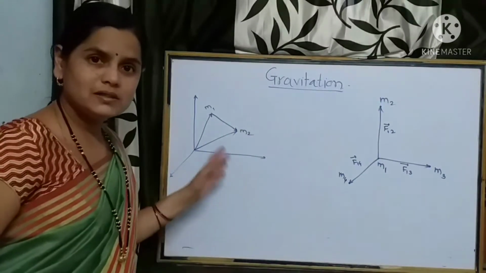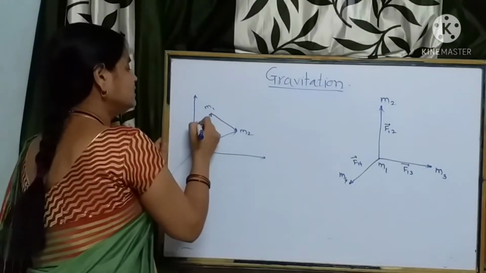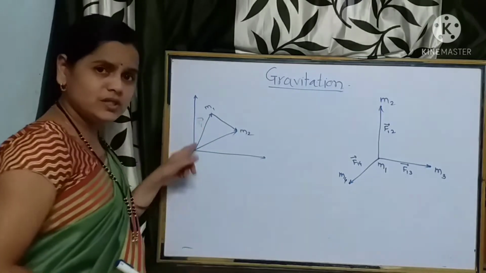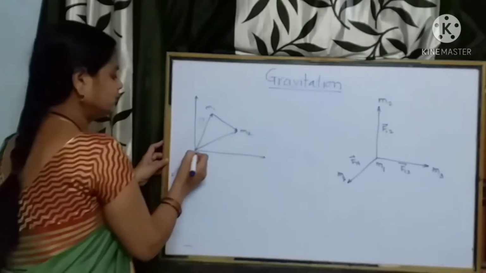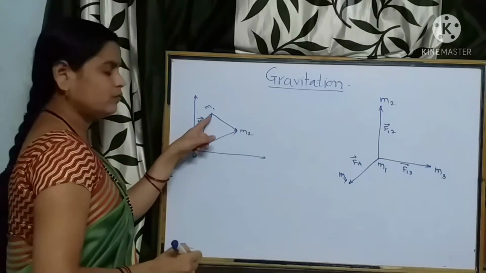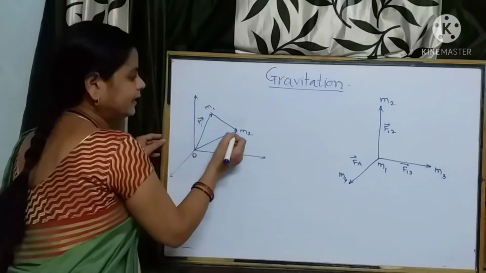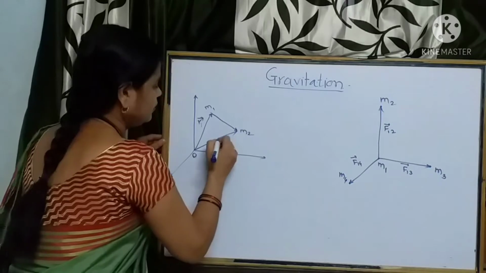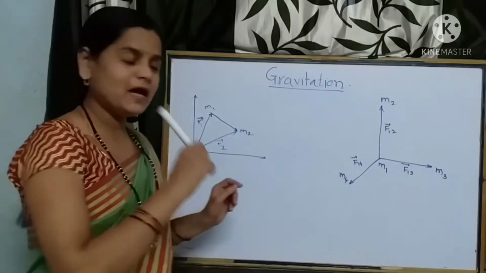This is a coordinate system we have considered, in which mass m1 is situated at position vector r1 from the origin. Then the second point mass, having mass m2, is situated from the origin at position vector r2.